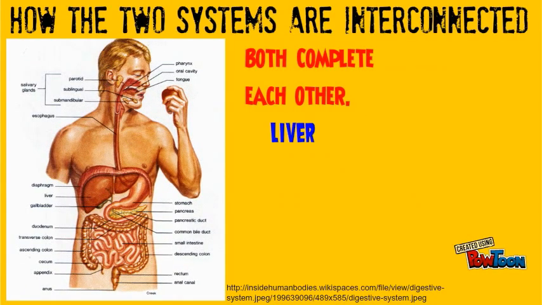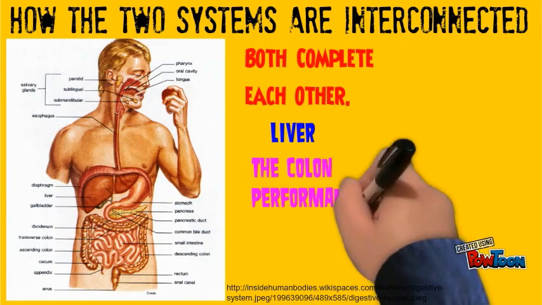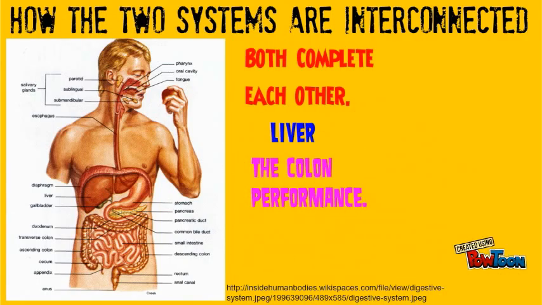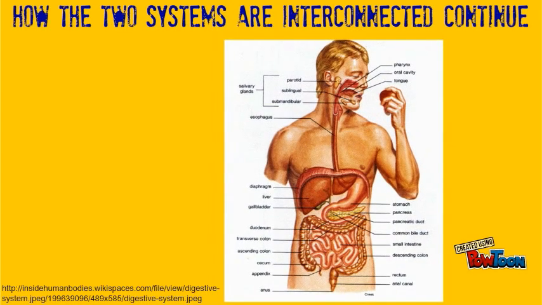How the two systems are interconnected. The digestive system breaks down the food, and then the excretory system takes all the extra stuff that the body couldn't use and releases it from the body, in the form of urine and feces. There is a good deal of overlap in the interconnected relationship between the digestive system and excretory system. Specifically, the liver plays a role that relates to both systems, as it receives blood from the intestines and filters out post-digestive waste such as drugs and alcohol before that blood is cycled back into the body.